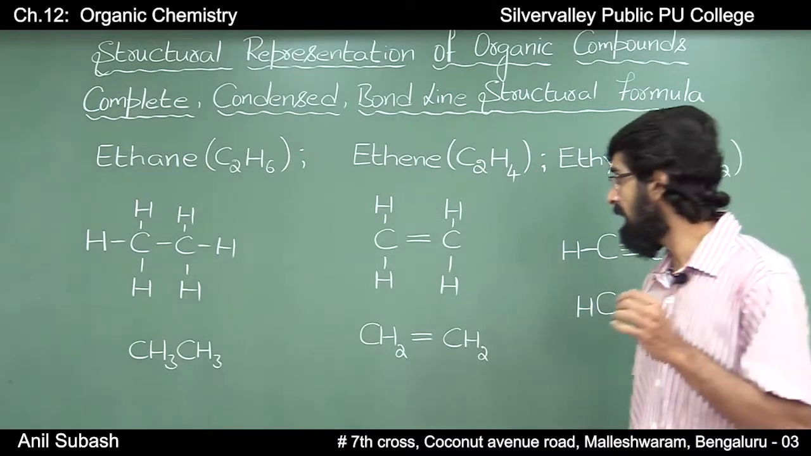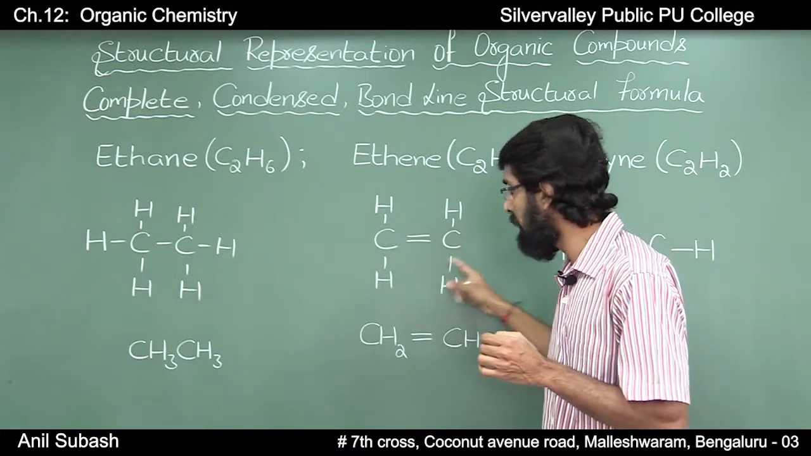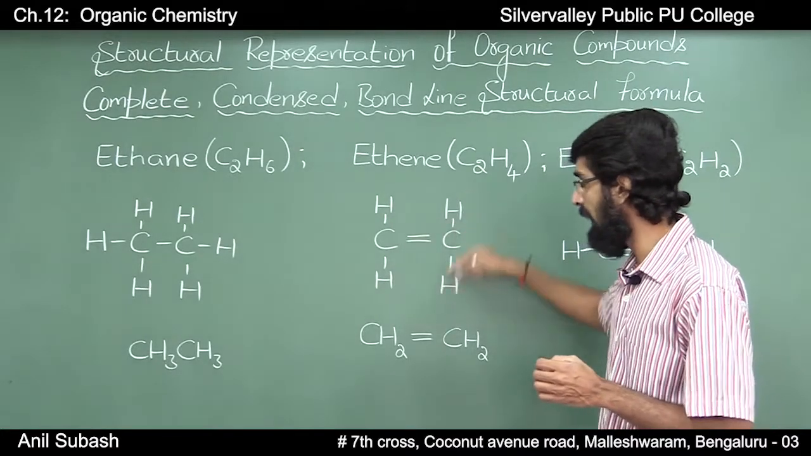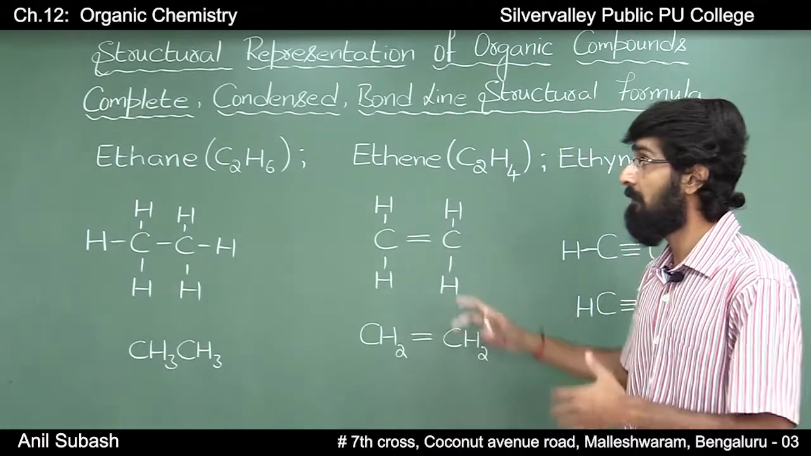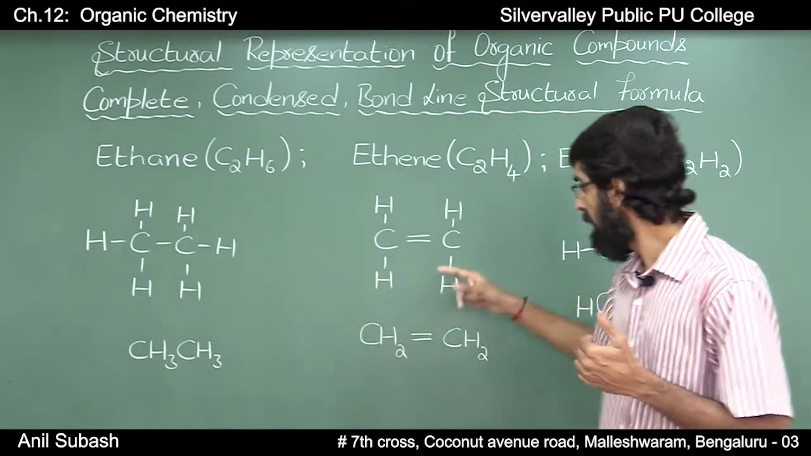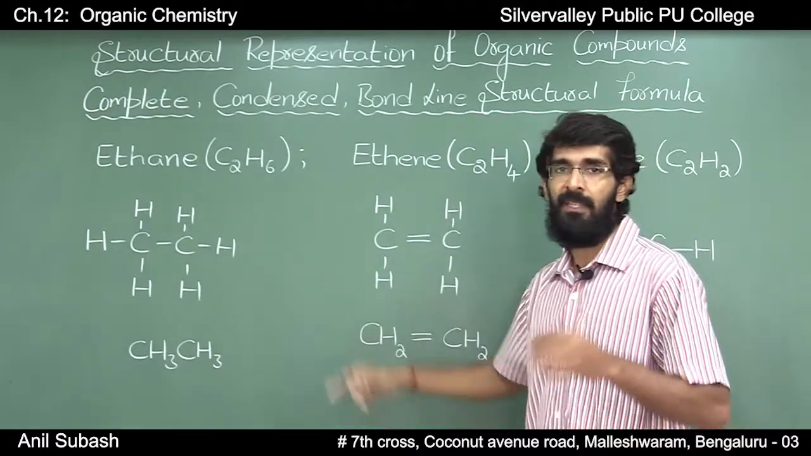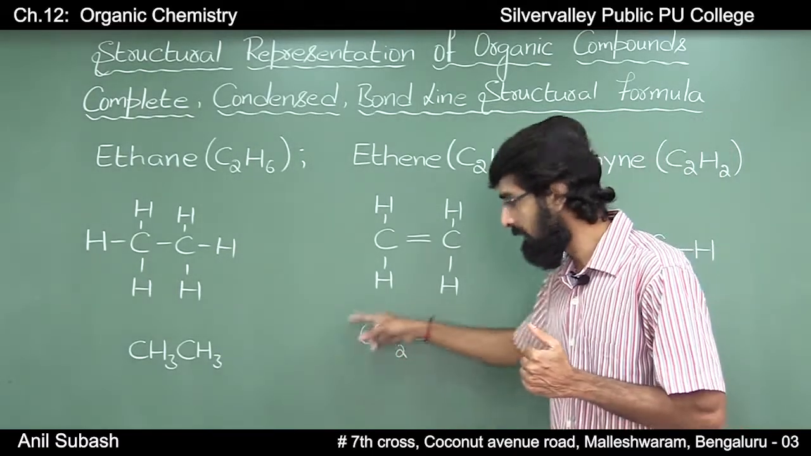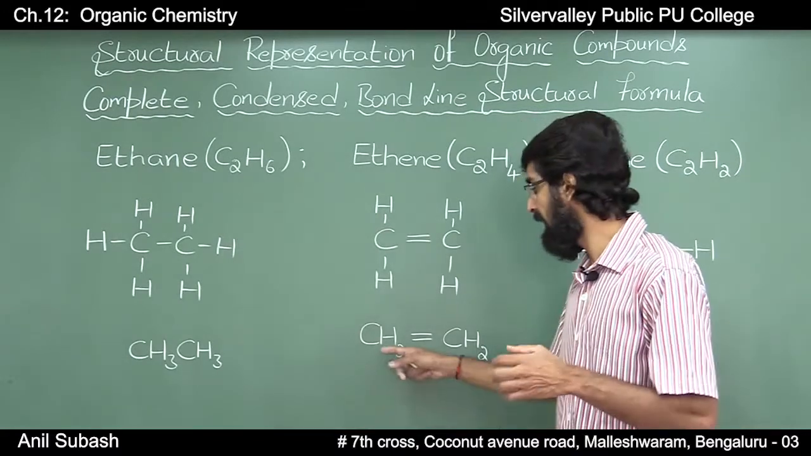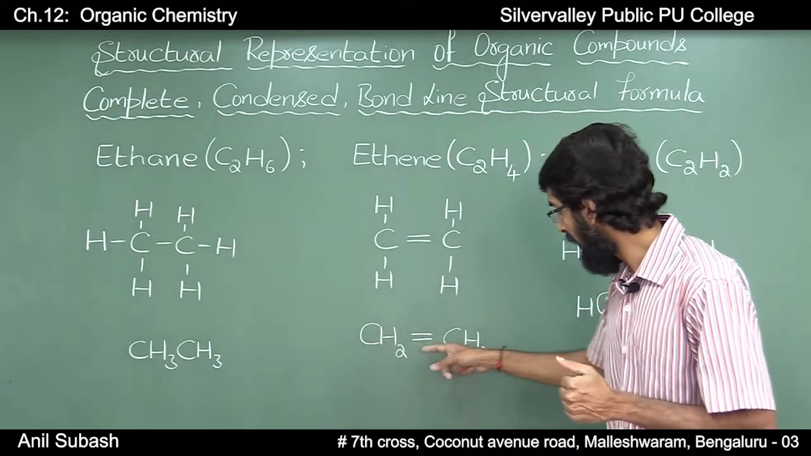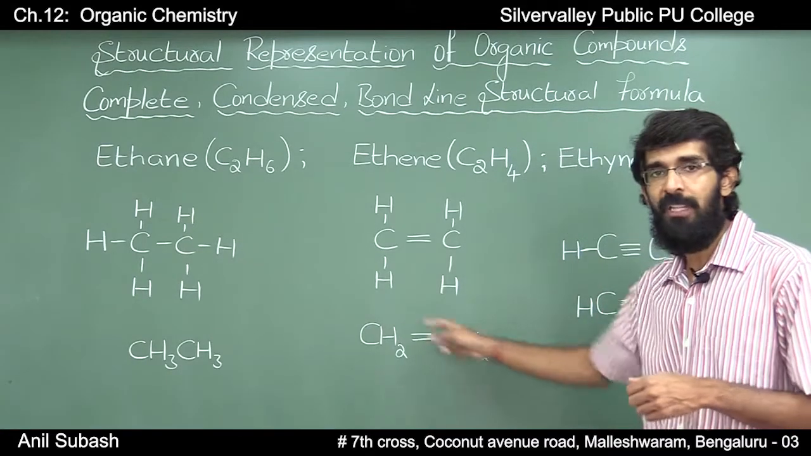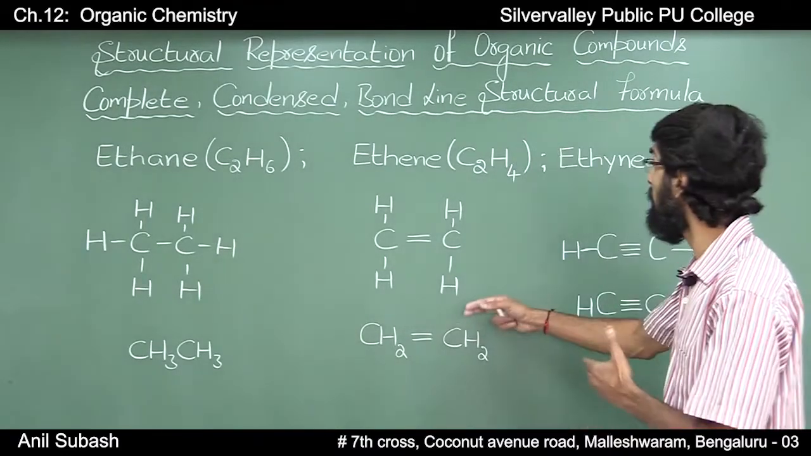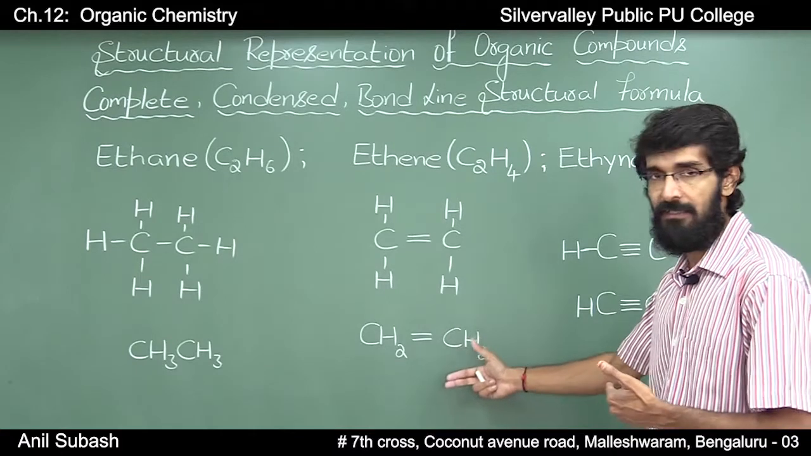Similarly, ethene has a formula C2H4. In the case of ethene, there will be a double bond between 2 carbon atoms and there are single bonds between carbon and hydrogen atoms, and the complete structural formula looks something like this. Whereas in the condensed structural formula, we have omitted the bonds between carbon and hydrogen, but we have retained the double bond between 2 carbon atoms, and the condensed structural formula of ethene looks something like this.